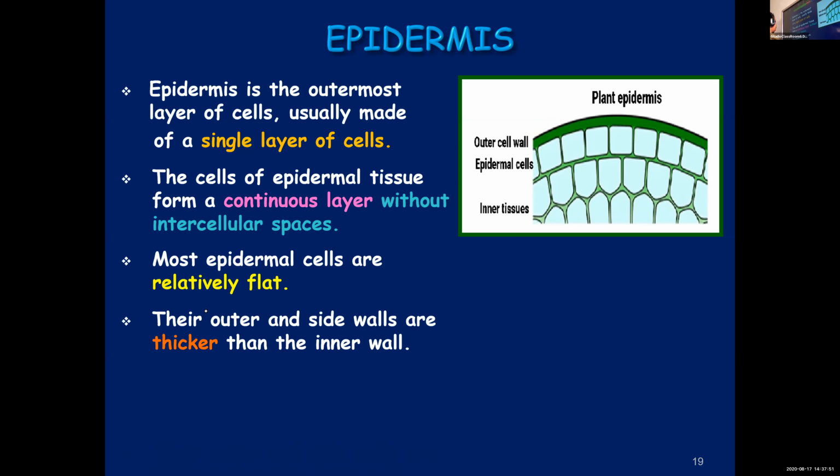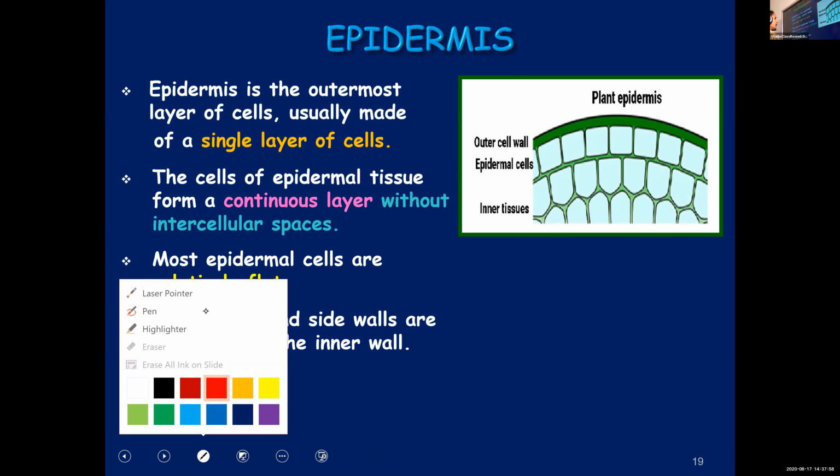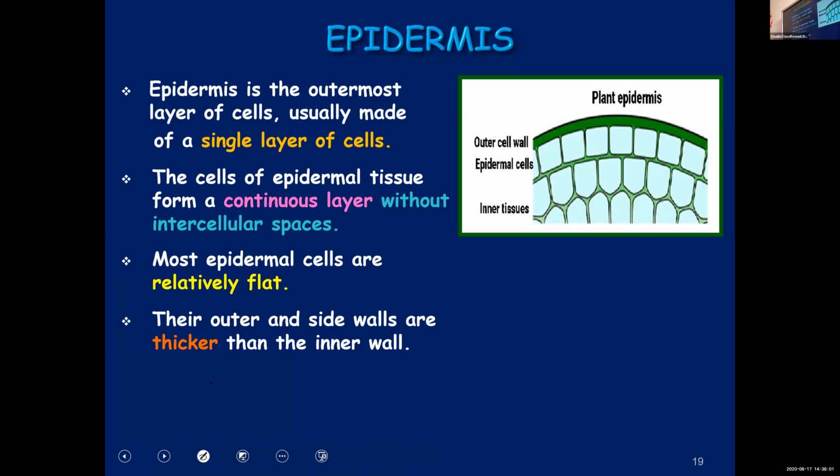Now, point number 5. In the figure, I don't know whether it is that clear, but if you take the walls of the epidermis, the outer and side walls, outer means this is the outer wall, and the side walls, these are thicker than the inner walls. This is the inner wall, and this is the side wall. And this forms the outer wall.